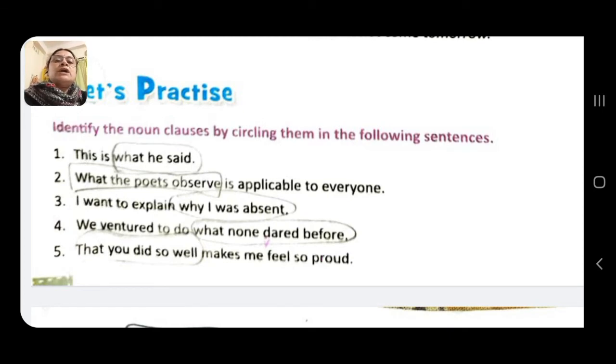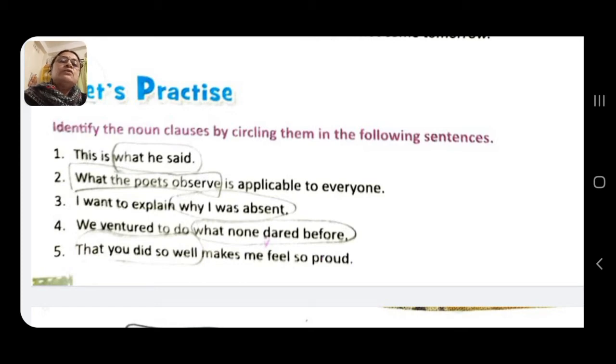This is what he said, what he did. Always keep it in mind: a subordinate clause starts with a conjunction. This is what he said. What he said is object to the verb is, and it is a clause, so this is a subordinate noun clause. What the poets observe is applicable to everyone. What the poets observe is a subordinate noun clause as it is subject to the verb is.